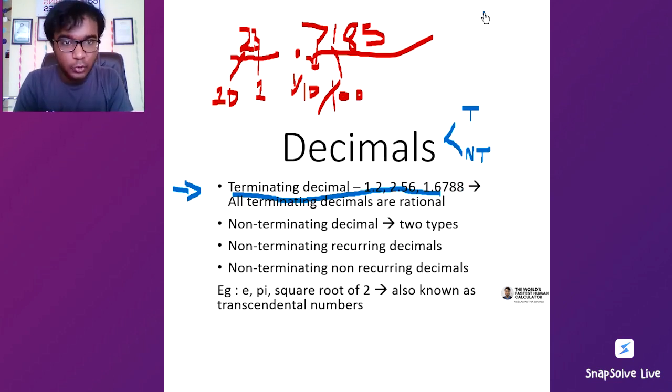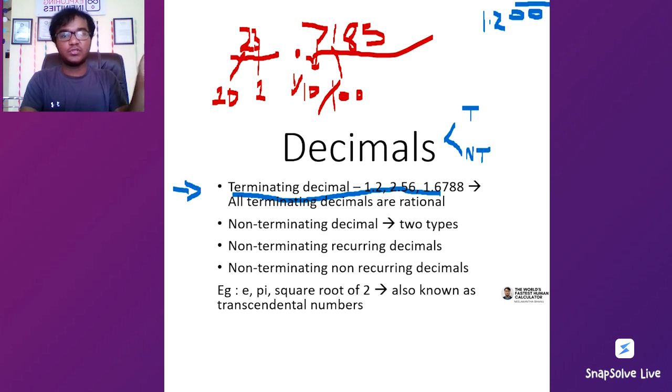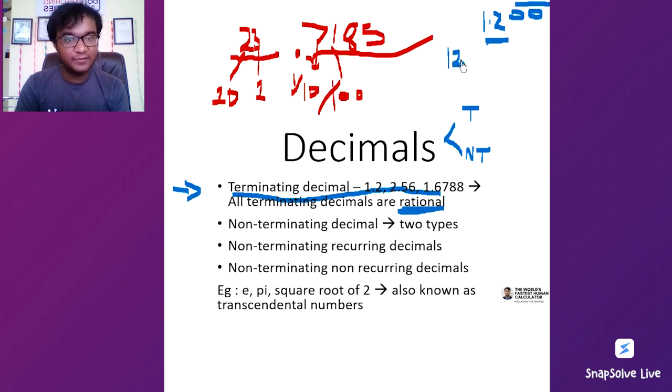After 1.2, what is the decimal? 0, 0, 0, 0. तो हम जब डेसिमल को स्पेसिफाई नहीं करते हैं ये 0, 0, 0, 0 करके हो जाता है. So terminating decimals are always rational. Why are terminating decimals always rational? Because when they are terminating, like 1.2 is terminating, we can just write them down as 12 divided by 10. आप न्यूमरेटर को और डिनोमिनेटर को 10 से मल्टीप्लाई करो.